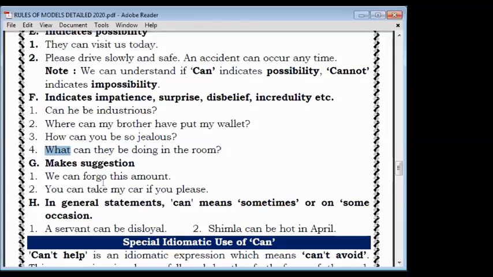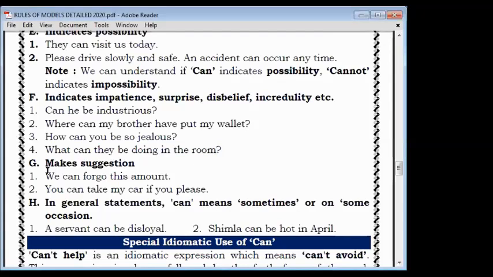Can shows ability, and here it is showing surprise. "They" means way. "Be doing" means kar raha, and "in the room" means kamre mein. Now you will make a sentence from these words, and the sentence should show the mood and also show the tense. Okay, mood is there, can. So that both things it should show. If it is showing that, that means you are able to do it.